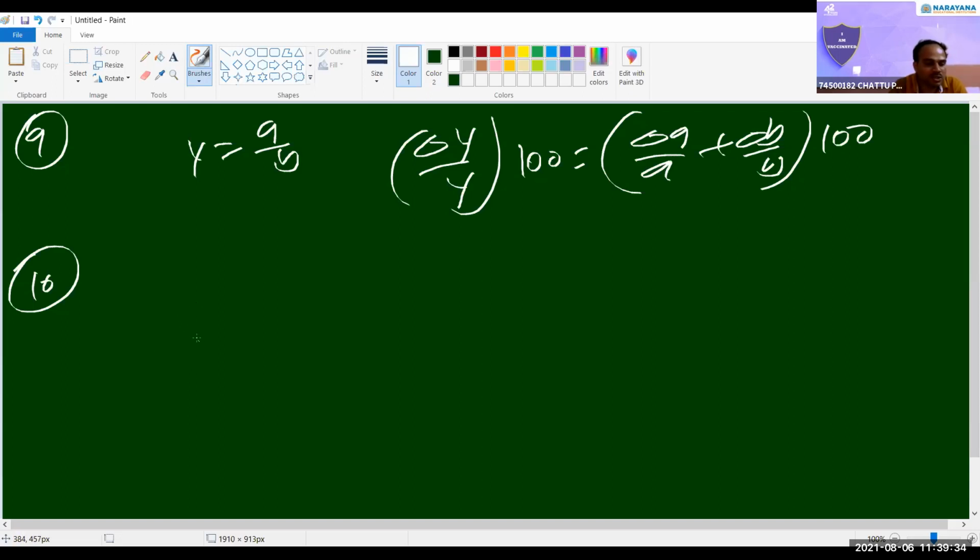In determining viscosity eta by the equation pi p r power 4 by 8 eta L, it is Torricelli's law. It will come in fluid mechanics. How this equation is coming, no need to bother. Which of the quantities must be measured more accurately? Can you say, by seeing this equation, which quantity we have to measure more accurately?